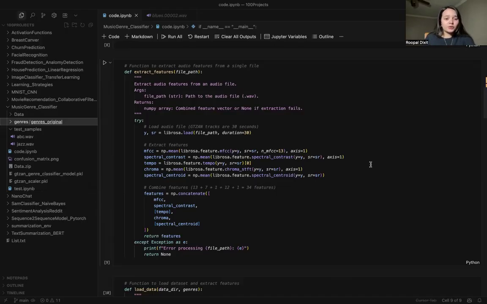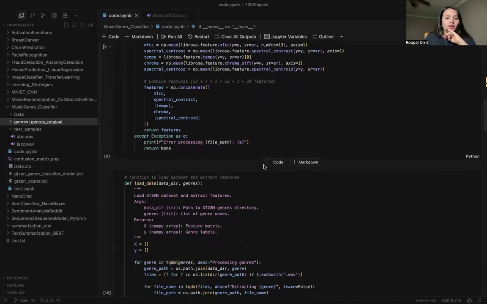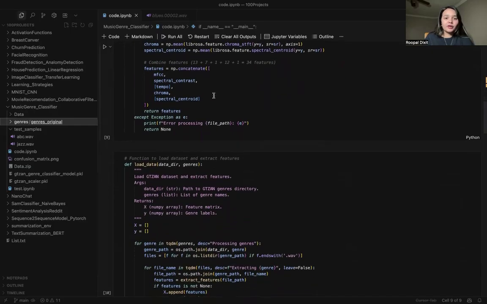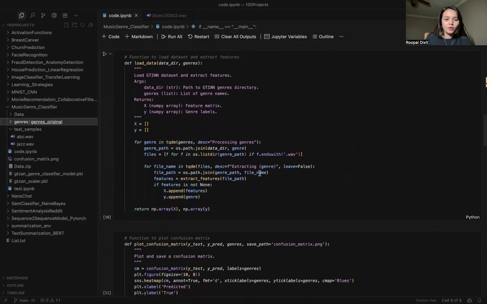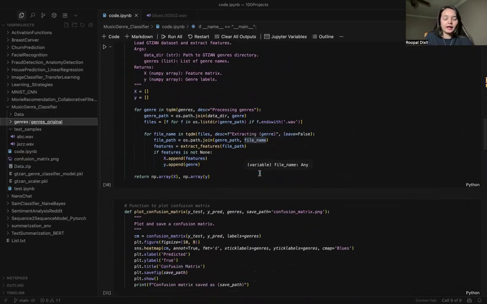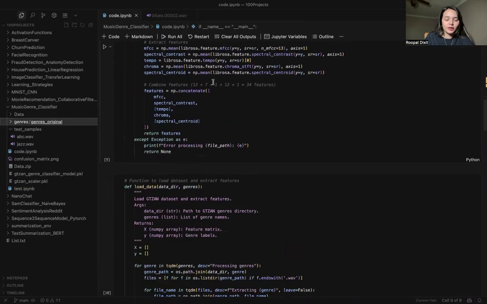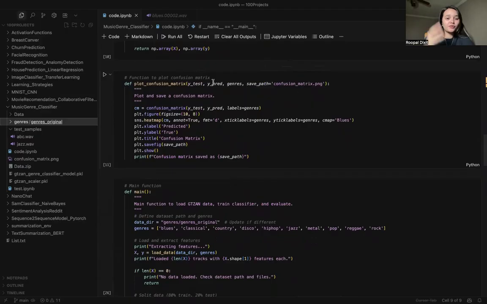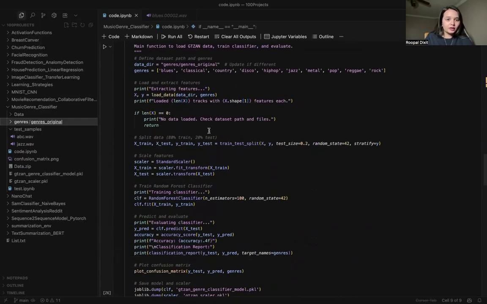While going through the code, it loads a 30-second audio clip and extracts MFCC, spectral contrast, tempo, chroma, and spectral centroid, and these are converted into the feature vector, and that's it. This is how the data set is loaded and how the features are extracted. We are sending the feature extraction through here to get all the features from the information. Then we are plotting a confusion matrix also. This is the main function.